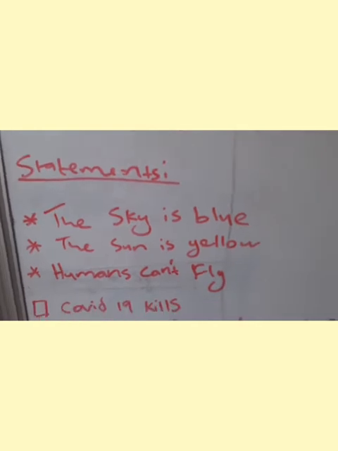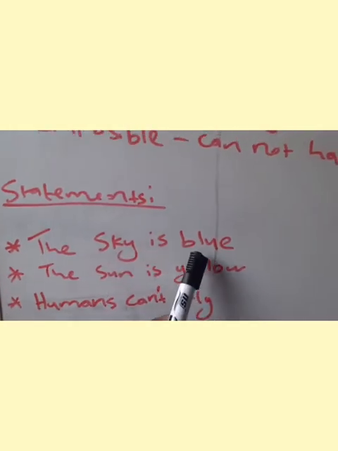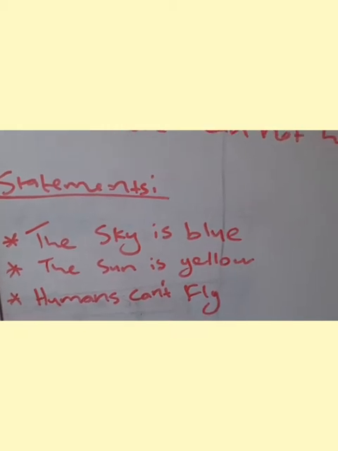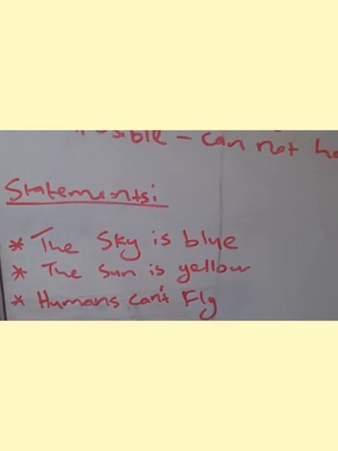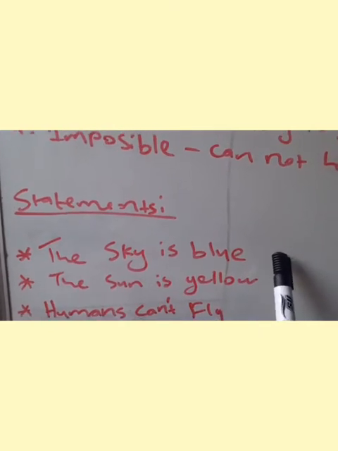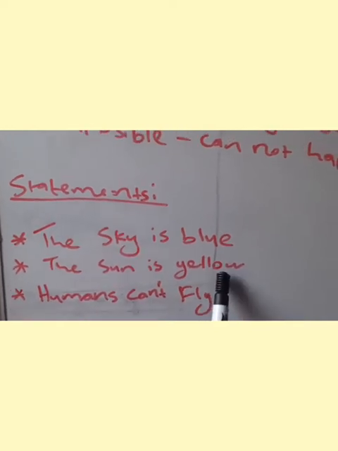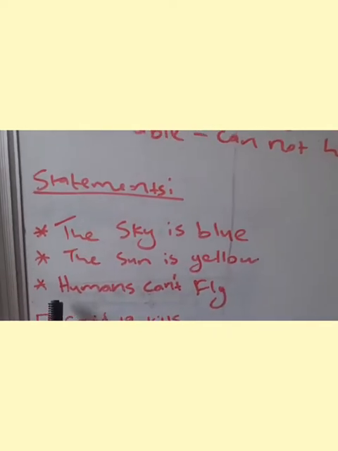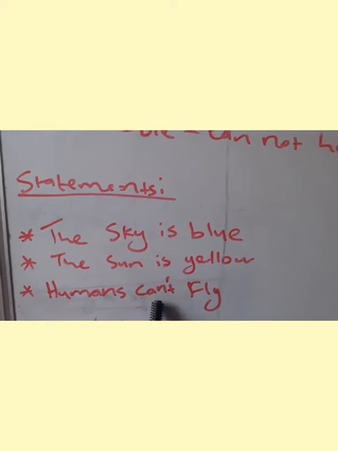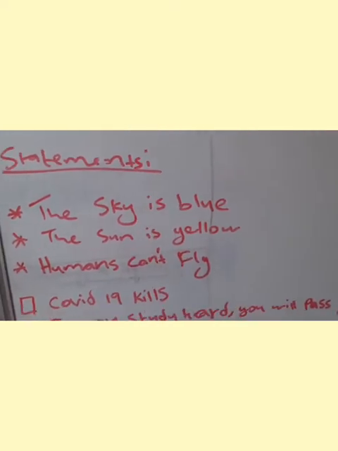So now let us look at the following statements. If you say the sky is blue, this statement would certainly be certain. The answer to this statement is that this is certain. The sky is indeed blue. Or the sun is yellow. This is certain. Humans can't fly. This is also certain. You cannot argue with these statements.